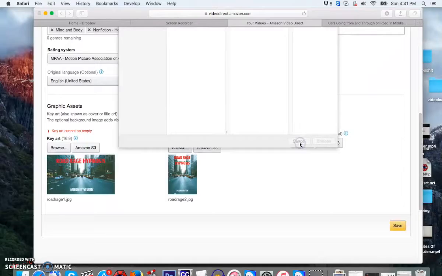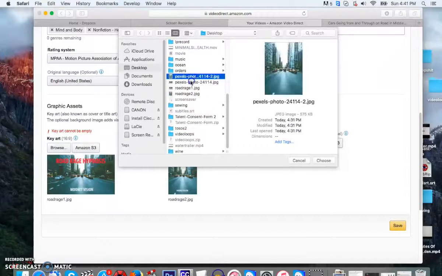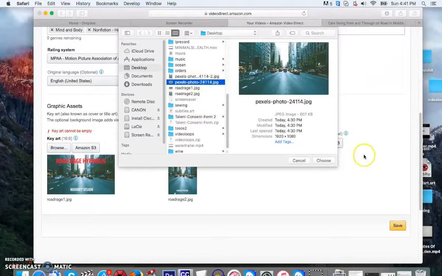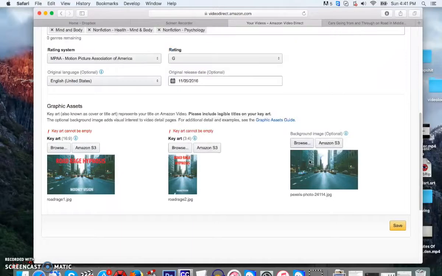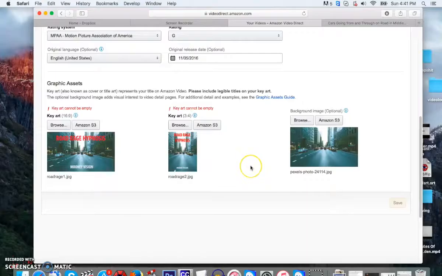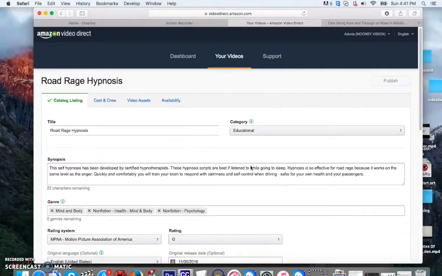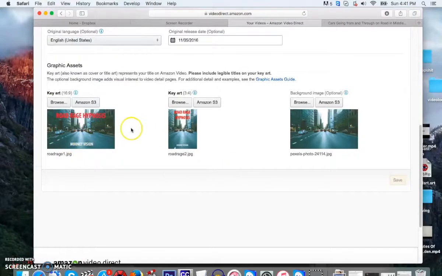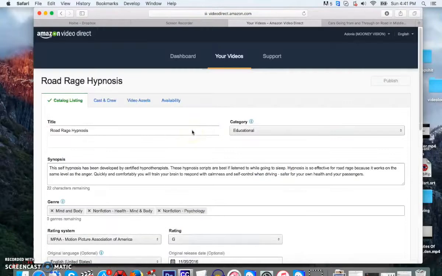Now the third picture is the long one, the first long one that's blank, the one we downloaded, okay? That doesn't have any writing on it. So that's the pictures you pick, and then just press save. And you've got to wait a second because it doesn't say it, but it's actually uploading the pictures right now. When it's done, it'll say saved successfully. So don't skip to the next step.